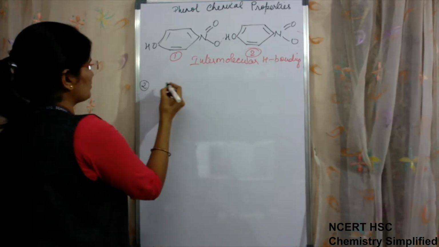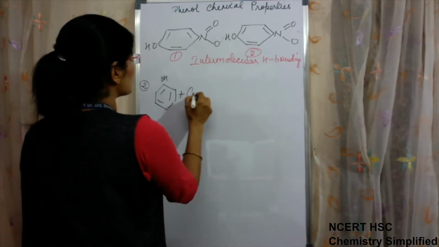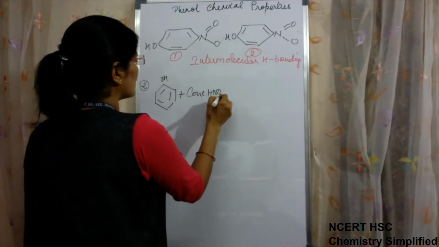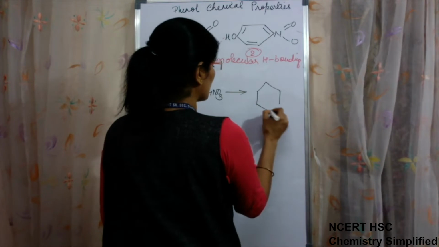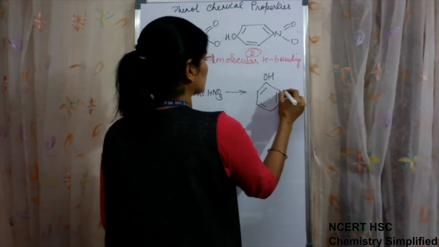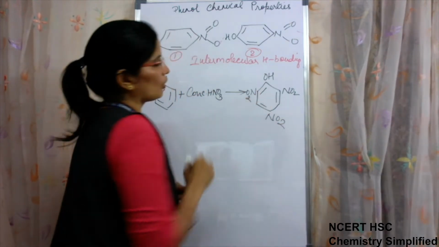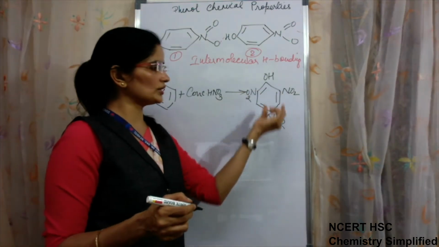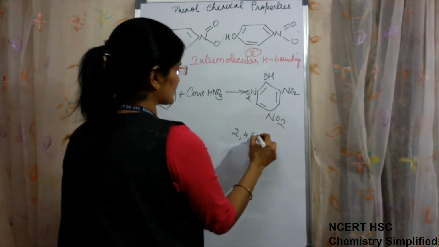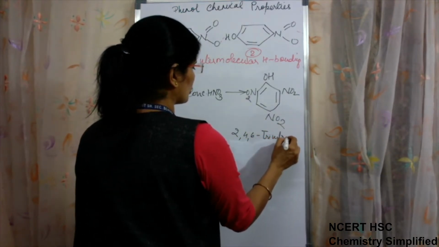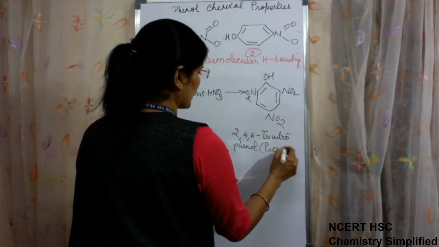Now, the second condition of the same reaction: if phenol is treated with concentrated HNO3 instead of dilute, then what happens? Electrophilic substitution occurs on all the three positions, 2 ortho and 1 para position, and it forms 2,4,6 trinitrophenol, which is known as picric acid.